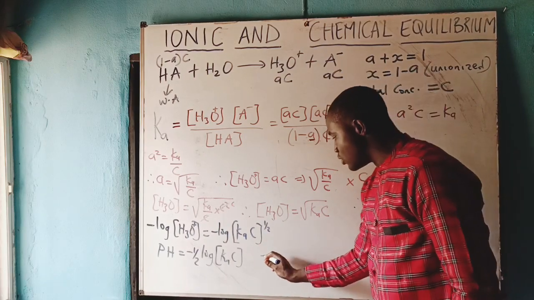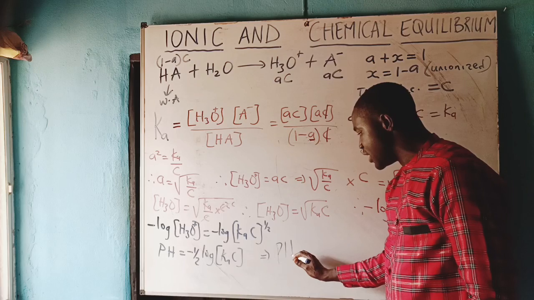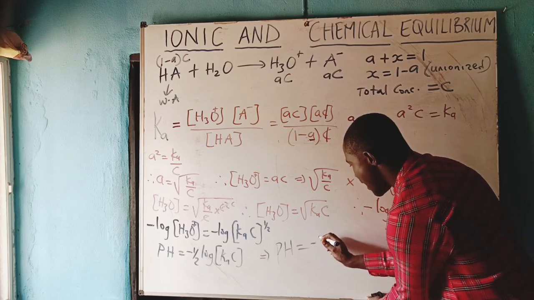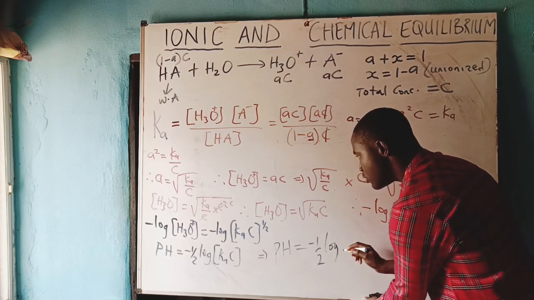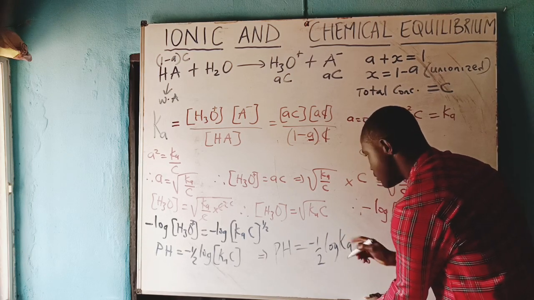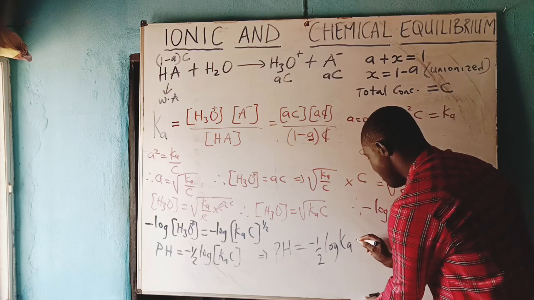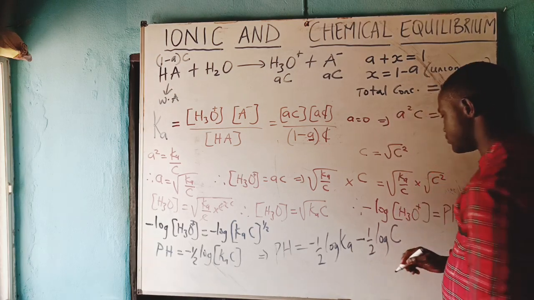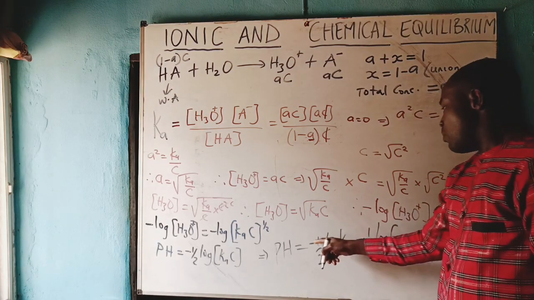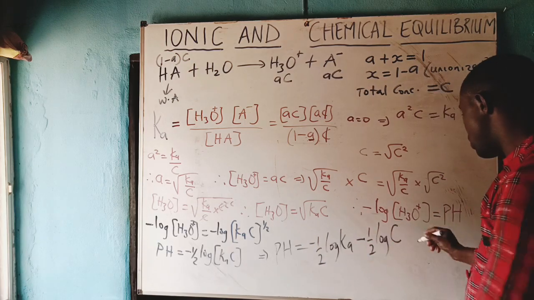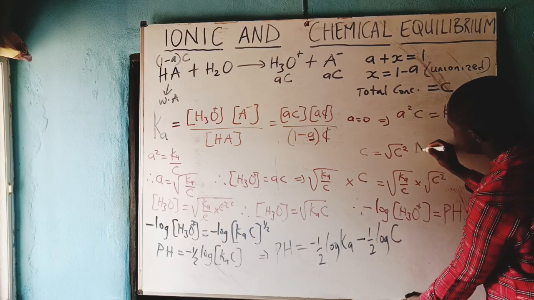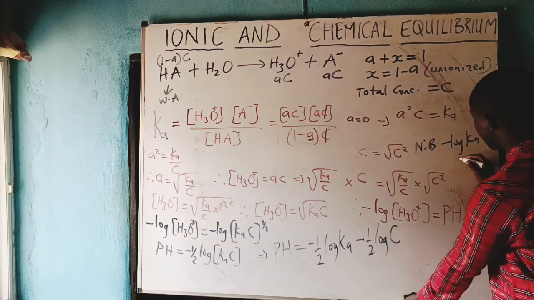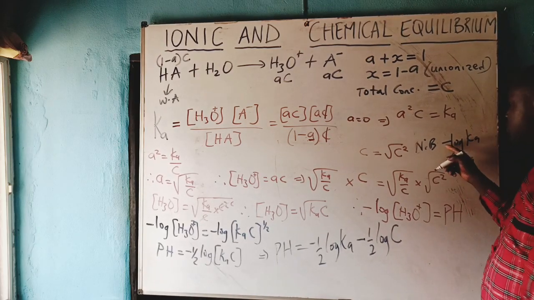Now, what we will now do is tell them that this means pH equals, I will open the bracket, minus 1 over 2 log Ka, then minus 1 over 2 log C. Now, note that minus log Ka is called pKa, because P means minus log.